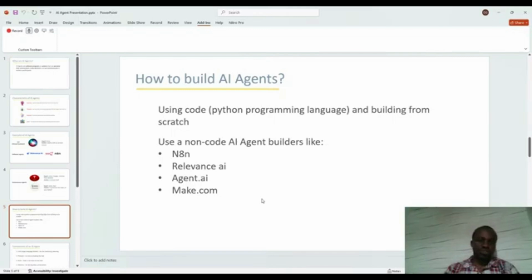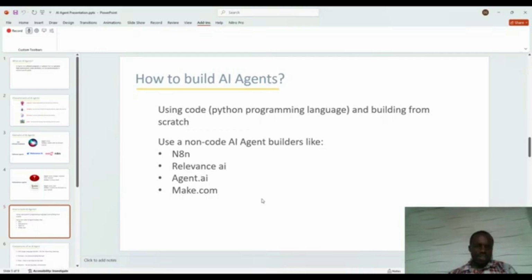If you know how to do so, you can use a programming language, Python, best case scenario, then combine it with some tools and modules, and you are able to build your AI agents. The second way you can build them has become popular these days, and the good thing is that if you are a non-tech person with no idea of coding, you can still build AI agents.